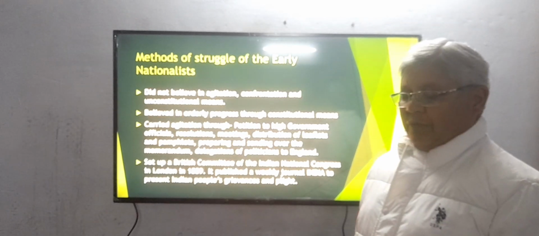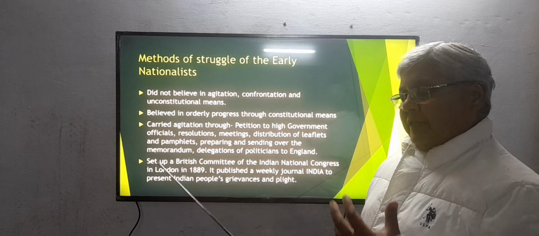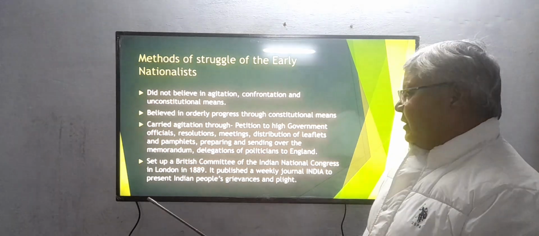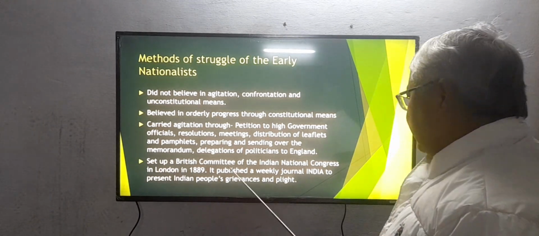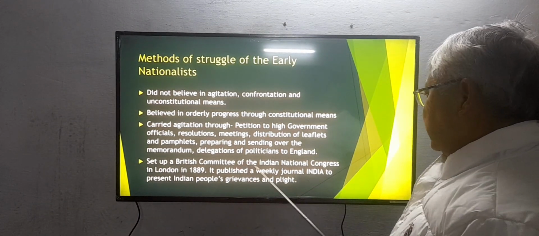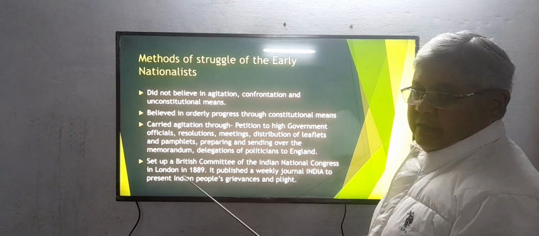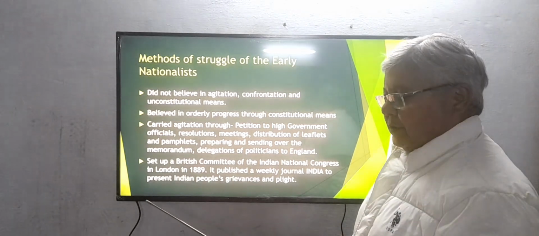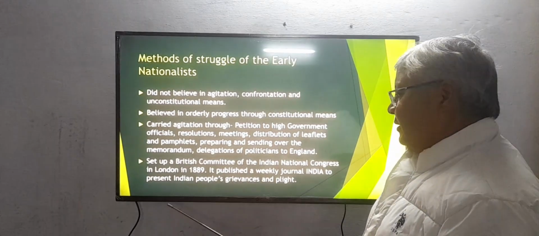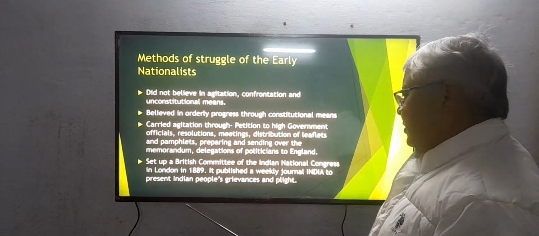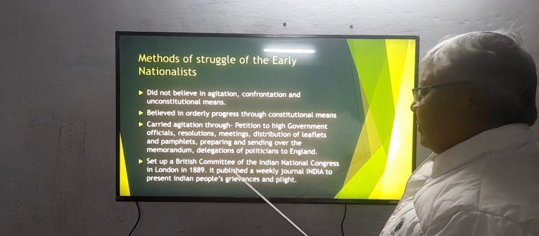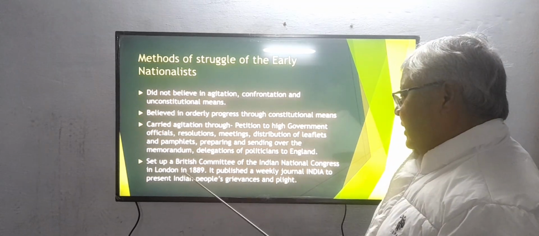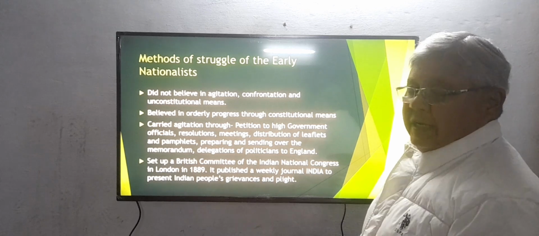Many of the moderate leaders went to England with their delegation and their demands, and handed these demands over to the British. They also set up a British Committee of the Indian National Congress in London in 1889, with those British sympathizers of Indians.